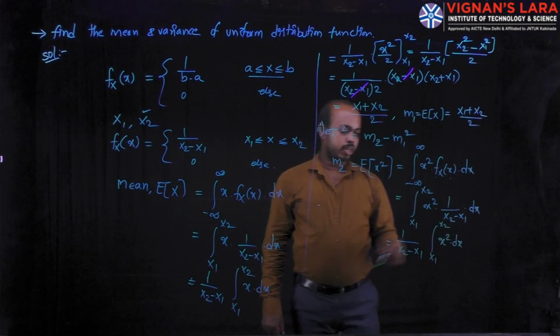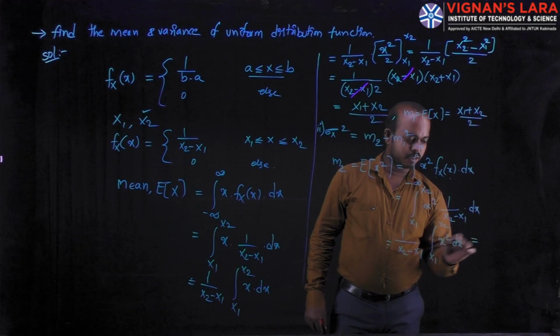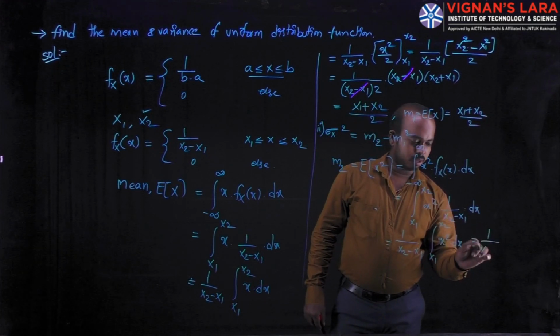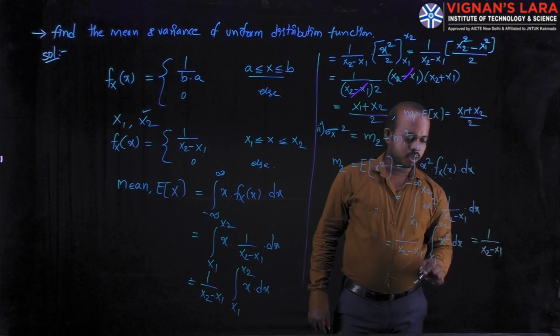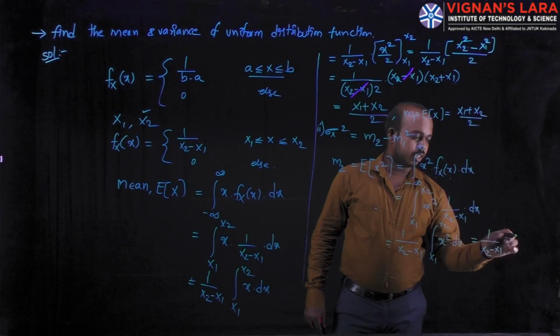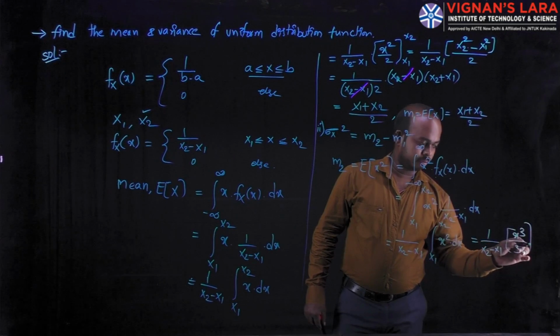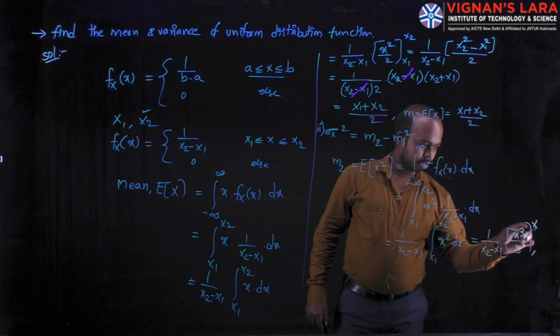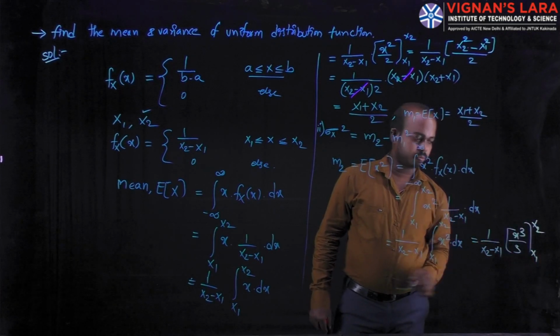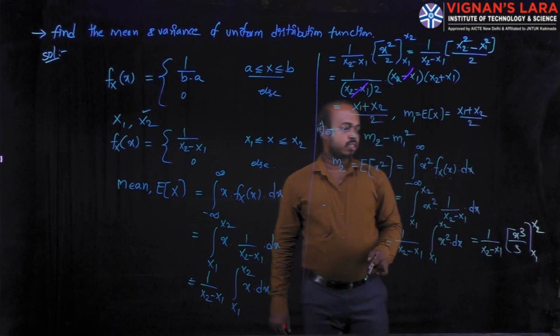This equation I am writing here: 1 divided by x2 minus x1. After applying the integration, you can write x cube divided by 3, with the limits x1, x2. You can substitute these limits.